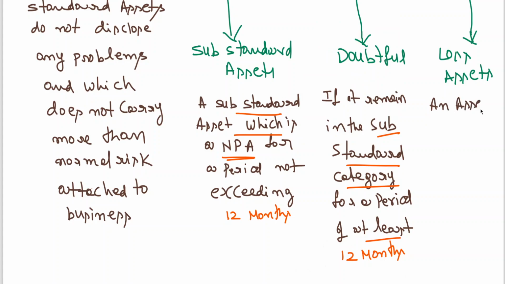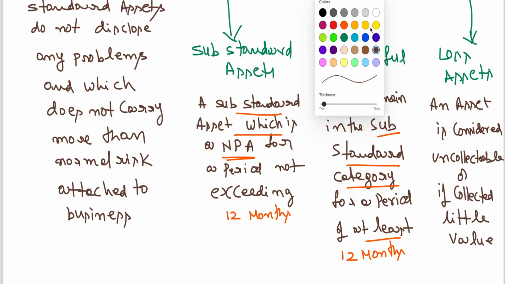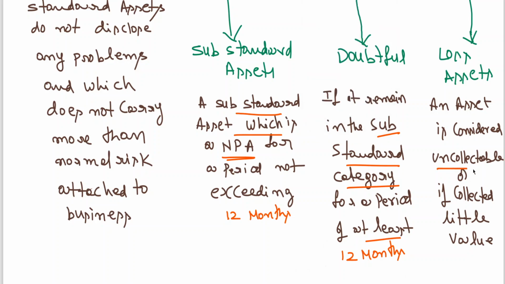An asset is considered uncollectible, or if collected, it has little value, is called a loss asset.